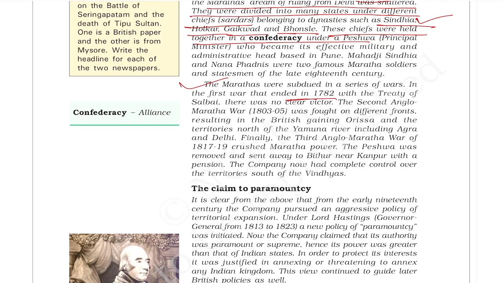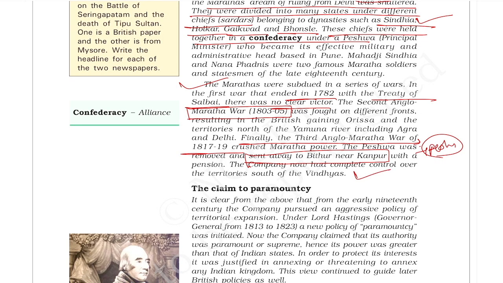The first war was in 1782, where there was no clear victor, and it ended with the Treaty of Salbai. They fought the second war in 1803 to 05, and they defeated these different Sardars in the second war. And finally, the English East India Company defeated the Marathas in the third Anglo-Maratha war, and they abolished the Peshwaship. They removed the Peshwa and sent him away to Bithur near Kanpur. So now they annexed the Maratha state.